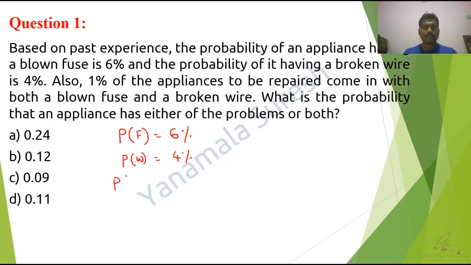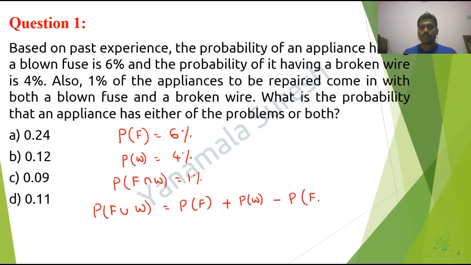So they have given the probability of F intersection W, where intersection represents "and". Now the question is, what is the probability that an appliance has either of the problems or both? So it has either a blown fuse or a broken wire. We know that probability of F union W is given by probability of F plus probability of W minus probability of F intersection W. For your reference, intersection represents "and", union represents "or", meaning either or.